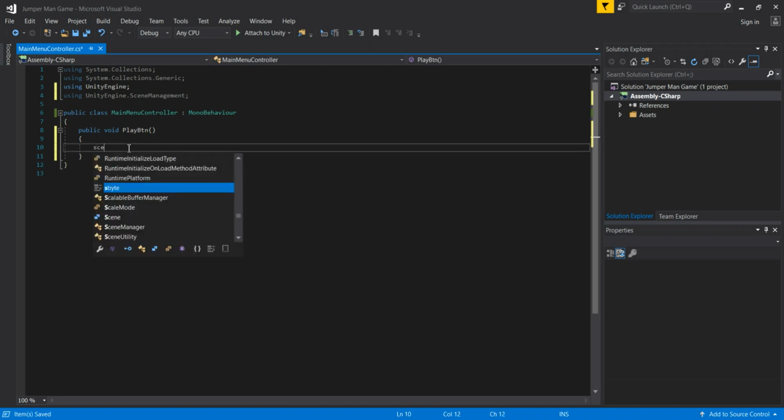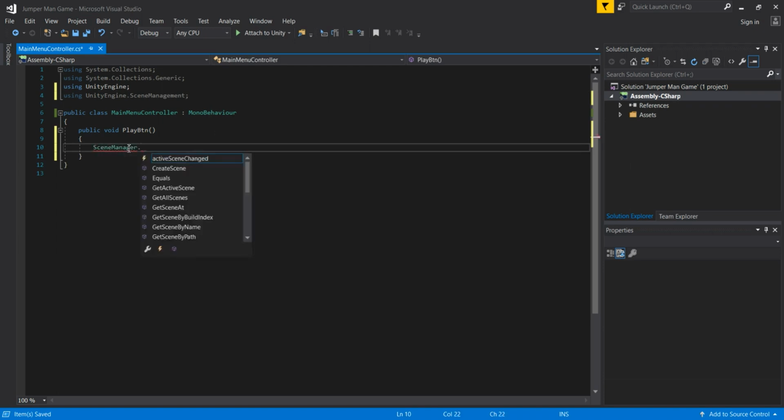And for that we are going to use here SceneManager and then LoadScene, and in which scene we want to go. If we click the play button, that is of course our gameplay scene that we have not created yet, but later on we'll create that scene. And that is so far done for this main menu controller script.